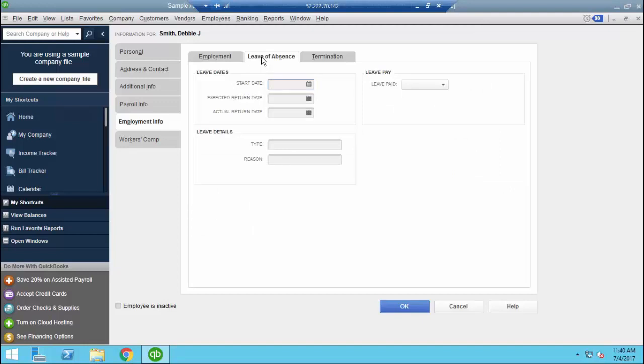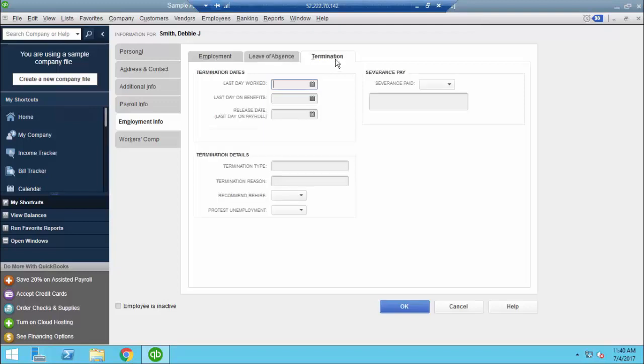There's a tab for leave of absence should they get hurt and need to take time off from work, or if they should go on some type of Family Medical Leave Act. You can put that information in here and keep track of it. There's also a termination tab where you can put their last day worked, the last day of benefits. Maybe they choose to have COBRA for 3 months after the fact. You can put the date in here so that you can run a report to know when to turn those benefits off. You can also put their release date, the termination type, whether they quit or were terminated, if they're eligible for rehire, if you're going to protest unemployment or not, and if their severance package was paid.